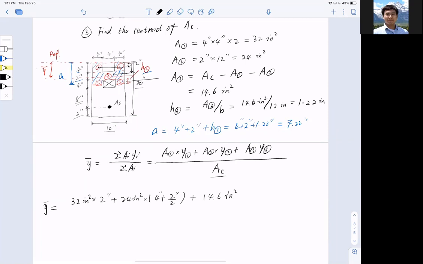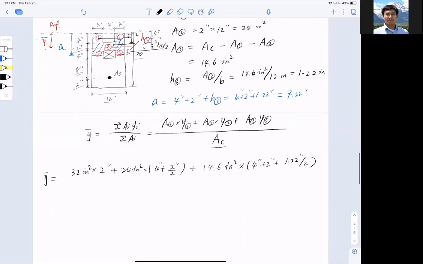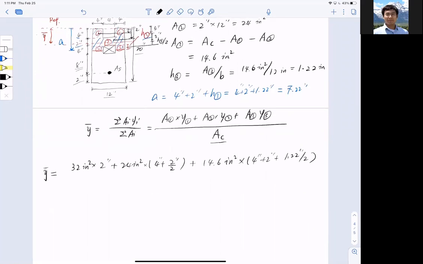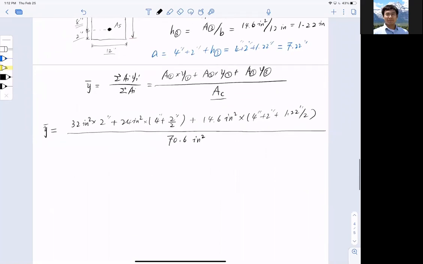Again, half of H3 plus the spacing of 1, which is 4, and plus a spacing of 2, which is 2, isn't it? So this is 4 plus 2 plus 1.22 inch divided by 2. All right, so that is the distance. And then divided by the total area in compression, that is 70.6 inch squared, calculated before.